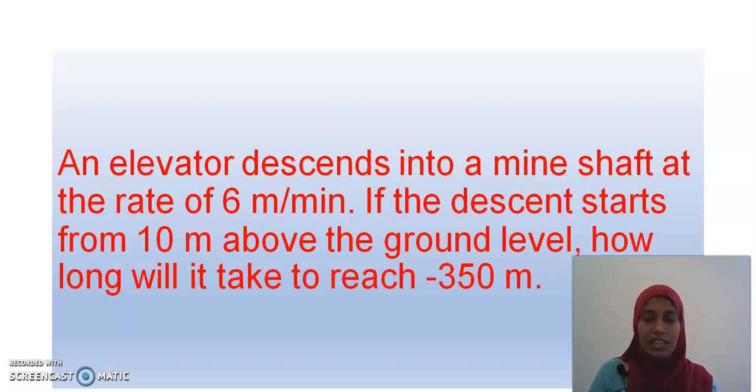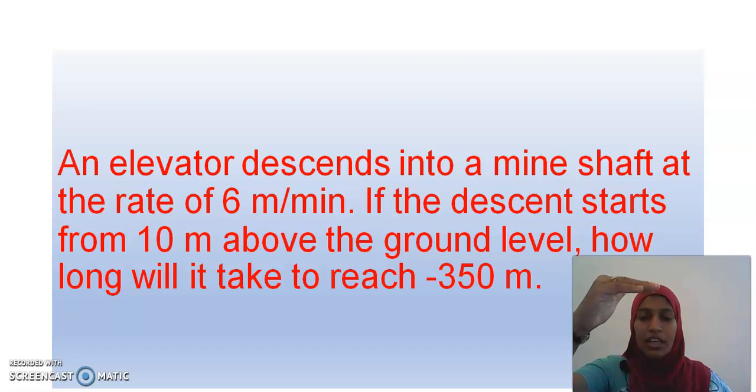If the descent means coming down, starts from, where is the initial position of the elevator now? Very good. 10 meters above the ground level. From the ground level, it is 10 meters above. There, the elevator is starting. It is the starting position.